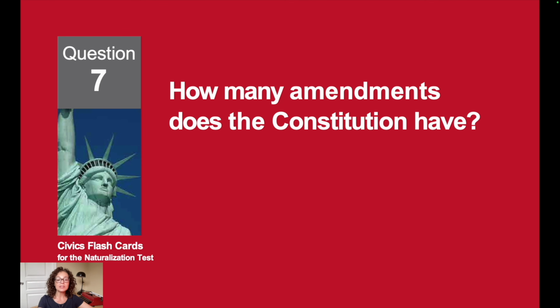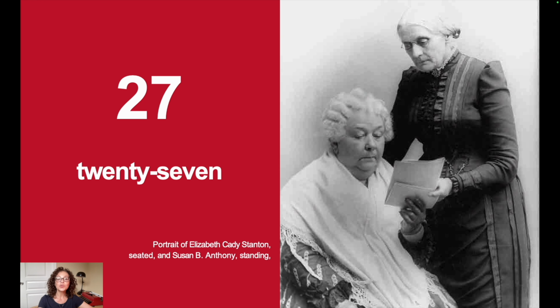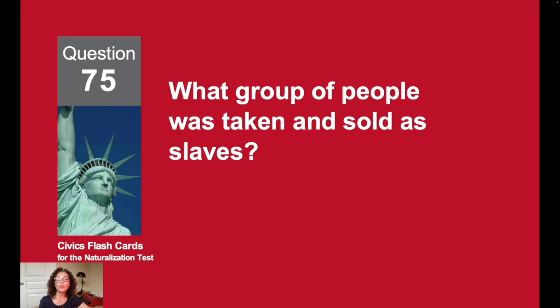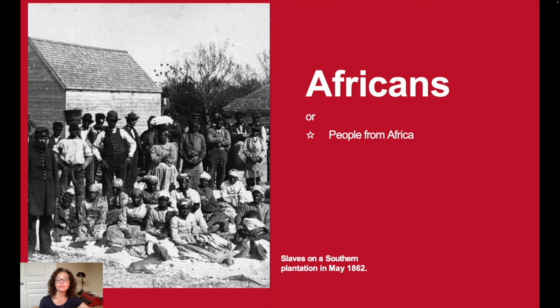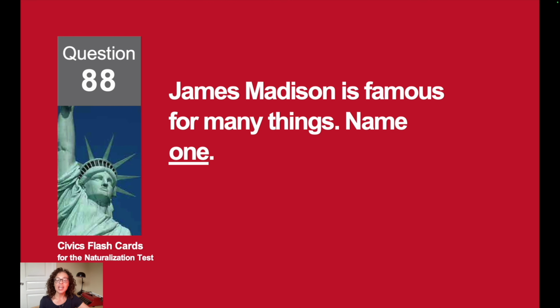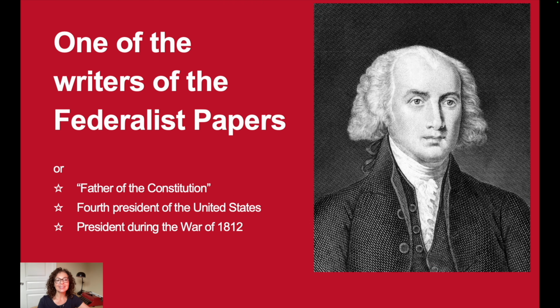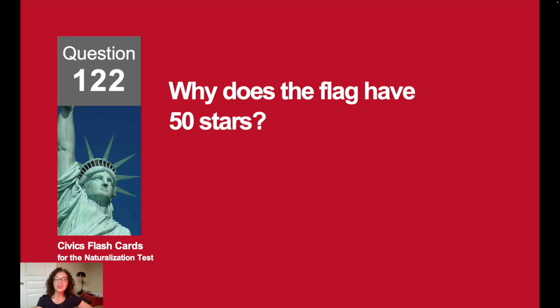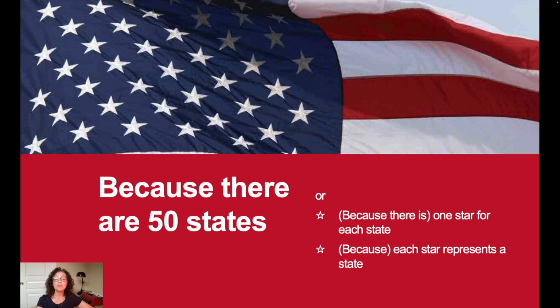How many amendments does the Constitution have? 27. What group of people was taken and sold as slaves? Africans. James Madison is famous for many things. Name one. James Madison. He was one of the writers of the Federalist Papers. Why does the flag have 50 stars? Because there are 50 states.